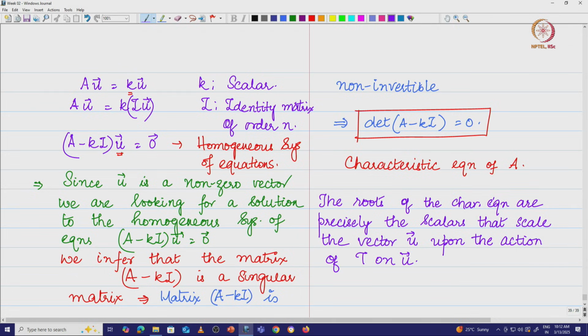That means, in this case, the action of T upon u is captured in terms of the matrix operation Au, and we are trying to look for the non-zero vector here.